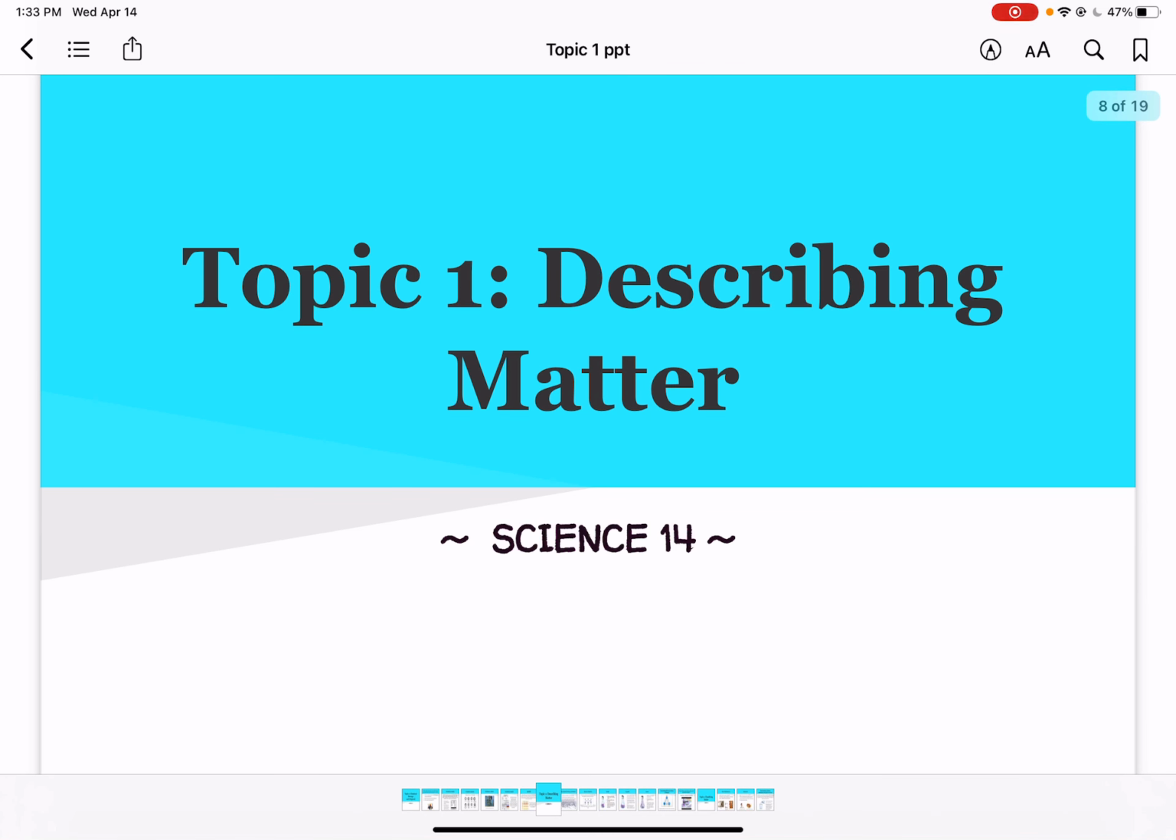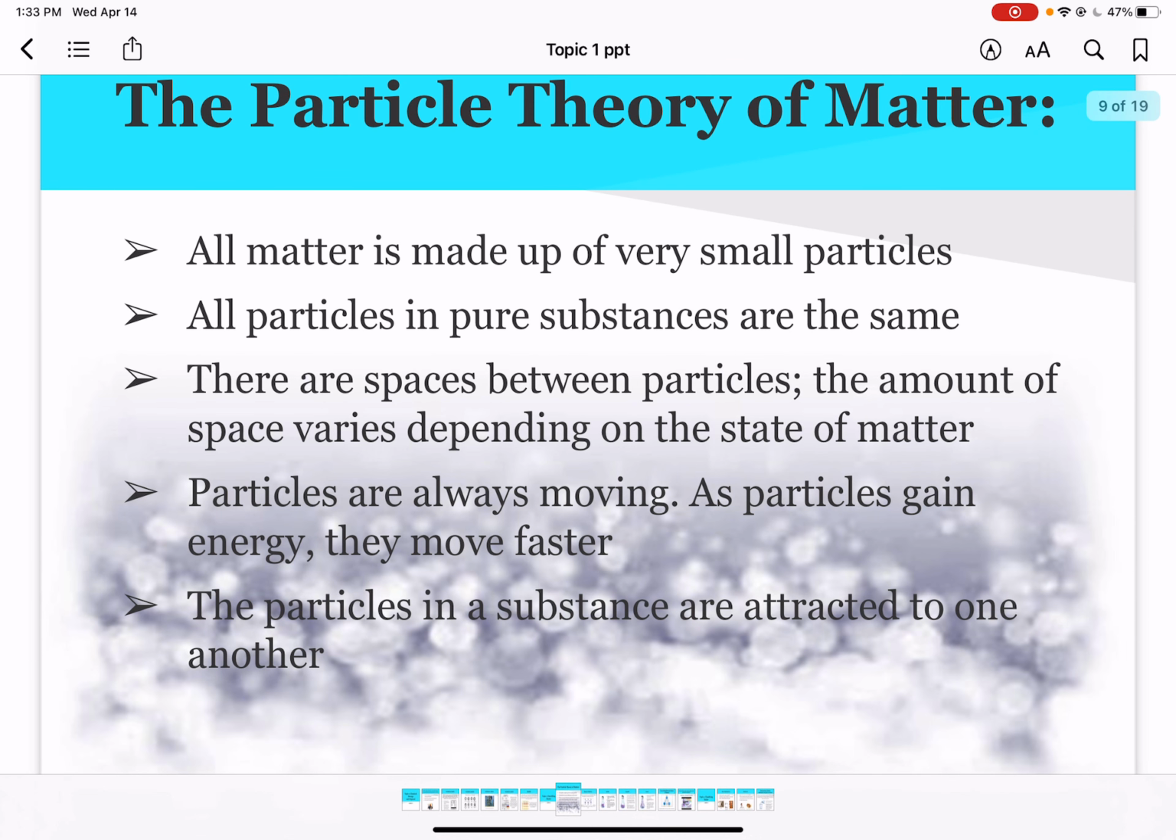So this is the second part of our topic 1, and it's on describing matter. This goes into the particle theory. It says all matter is made up of very small particles. All particles in pure substances are the same. There are spaces between particles. The amount of space varies depending on the state of matter. And particles are always moving. As particles gain energy, they move faster. And the particles in a substance are attracted to one another.